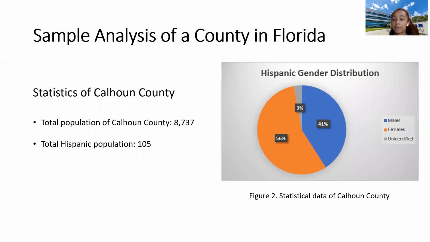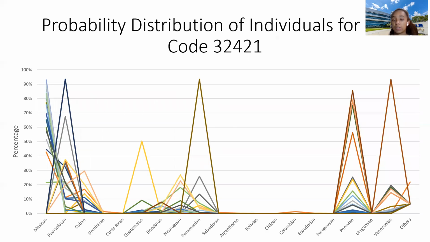So what I did with this data is I ran it through a model, which outputted one of these few graphs. So what we have here is the probability distribution for all individuals within the zip code 32421. This is within Calhoun County. As we see here, we can see the probability distribution of some of the individuals that reside at the zip code. This graph also tells us what sub-ethnicities do exist at this given zip code, along with the probability percentages of those individuals residing there.